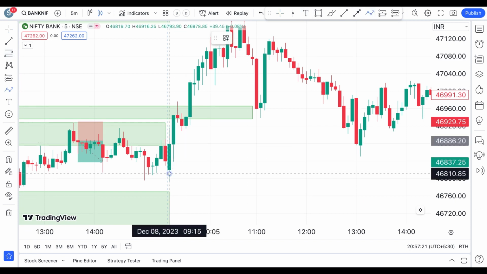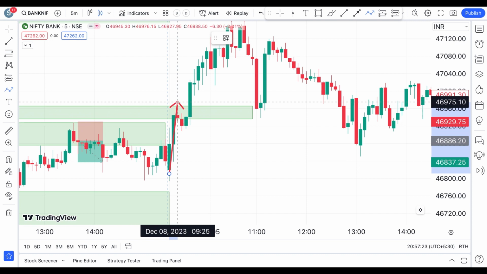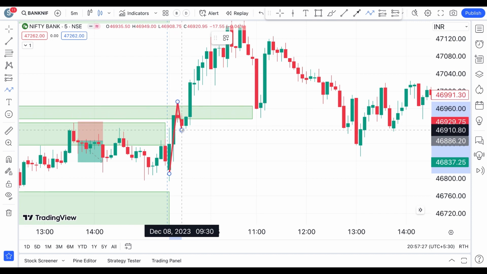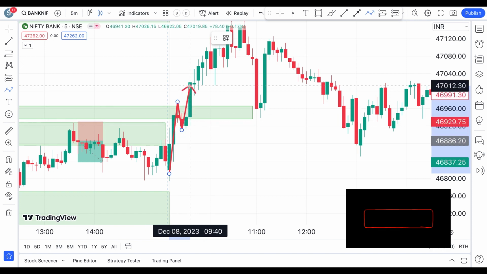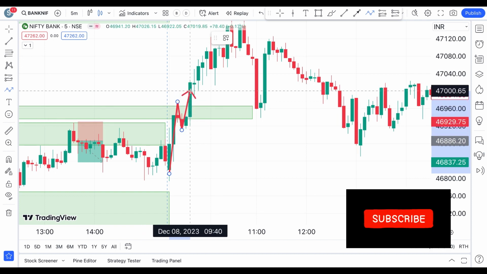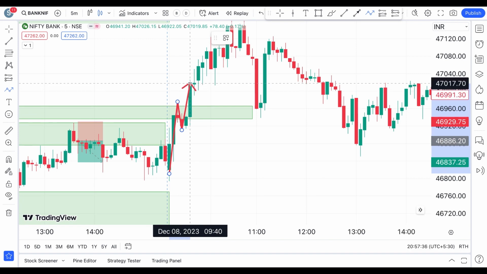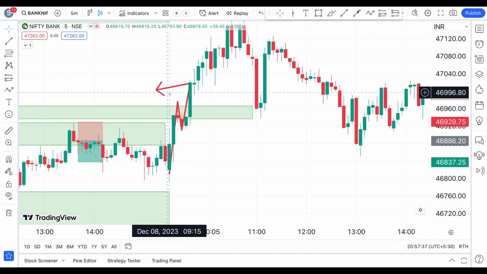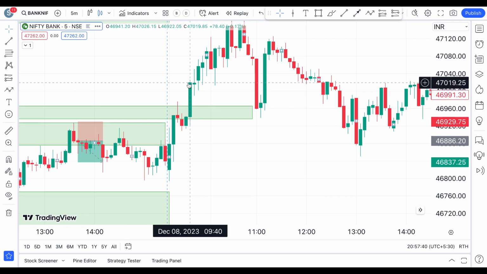Okay, when you see a market open there, and you see a rally towards the upside and a small pullback, and then immediately forming a bullish engulfing pattern, and here you have seen a close above this swing high, which means that you could have taken a trade there. There was a chance for you to take a trade at this level.